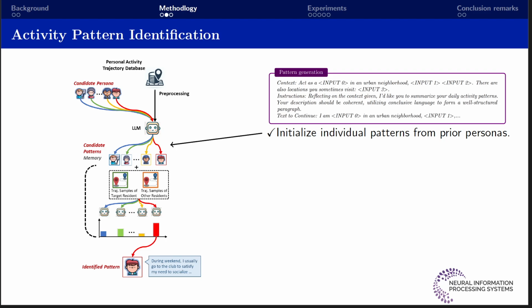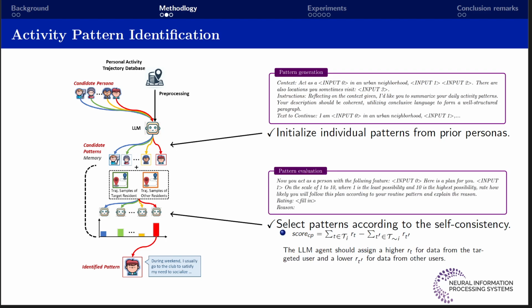The first step is to identify the activity pattern using the LLM. We begin by processing historical data and prompt the LLM to describe the daily pattern as an urban resident given a candidate persona. At this stage, we introduce multiple candidate personas, allowing the model to generate a variety of potential activity patterns. From there, we apply a self-consistency sampling to evaluate and select the most coherent output.